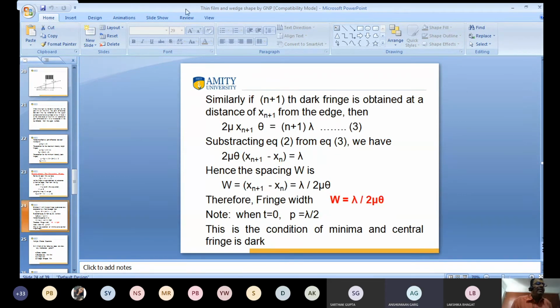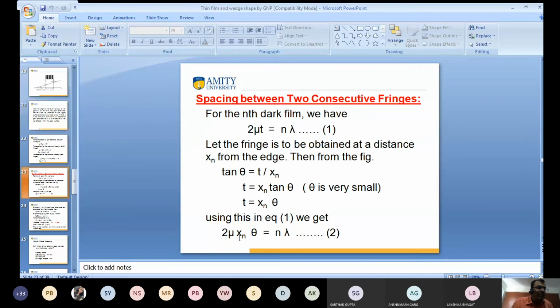Then similarly, if the n plus 1th dark fringe is obtained at a distance of x n plus 1 from the edge, then what is the value? Have you seen this question 2 on the screen?